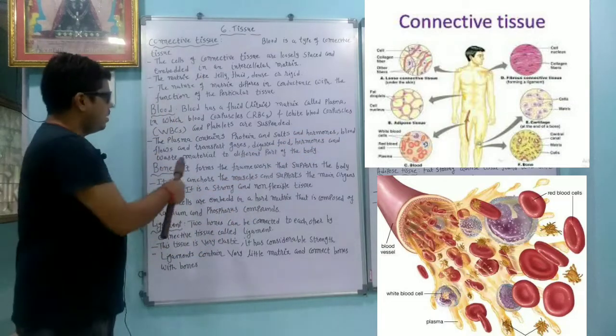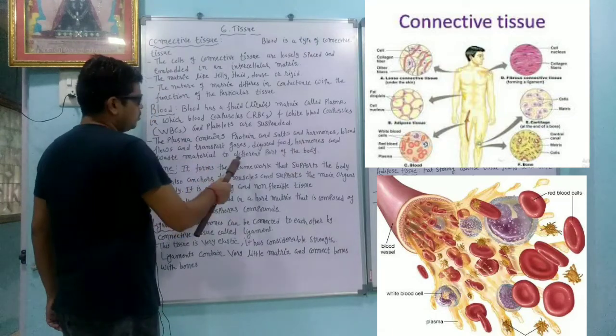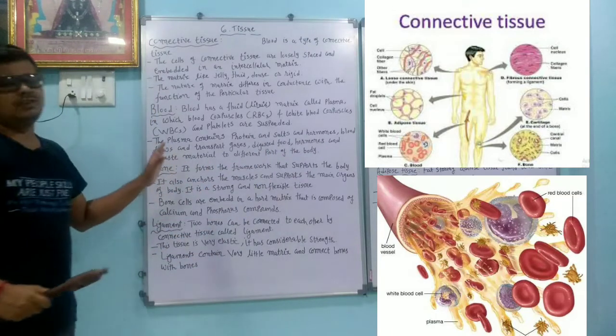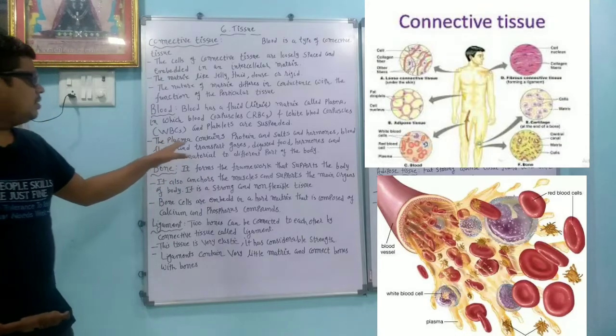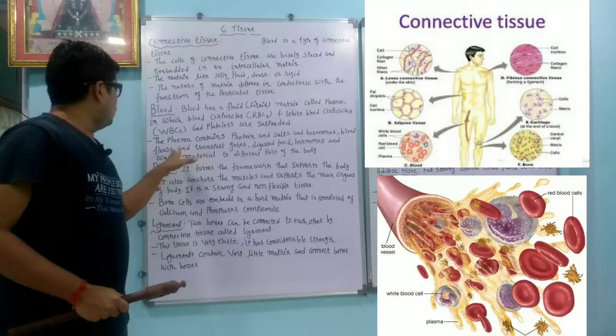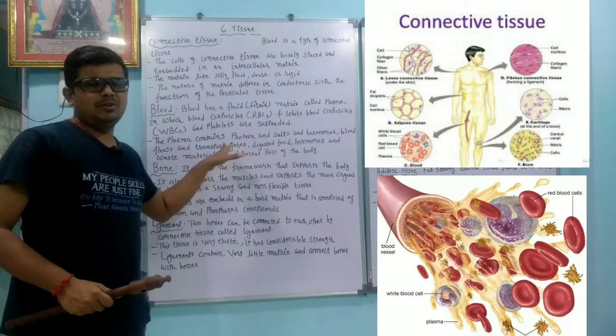Blood flows and transports gases, digested food, hormones and waste material to the different parts of the body. So what is the function of blood and why is it called the connective tissue? Because blood flows and transports gases. Different gases are there, like oxygen and carbon dioxide.